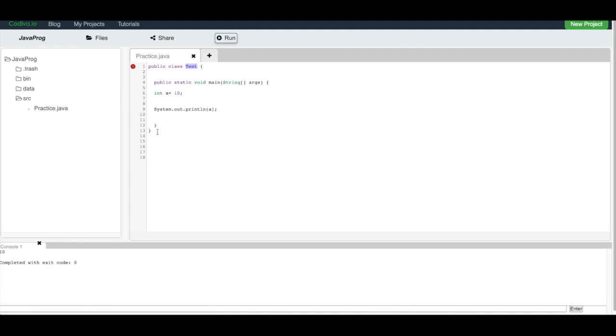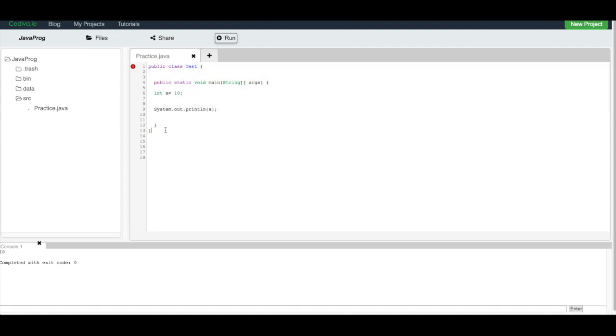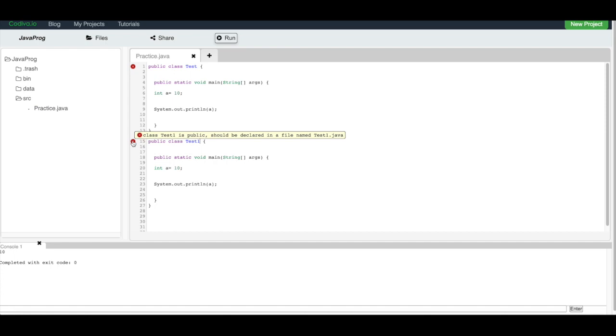Now if I try to implement two classes here, suppose I give test1 here, again I get the same error saying class test1 is public, should be declared in a file test1.java, correct?